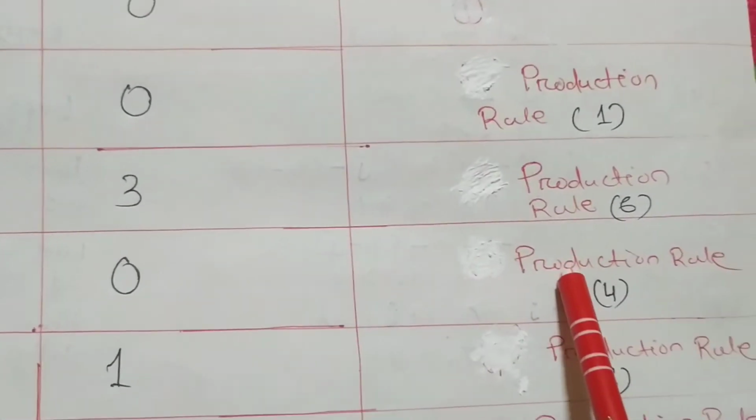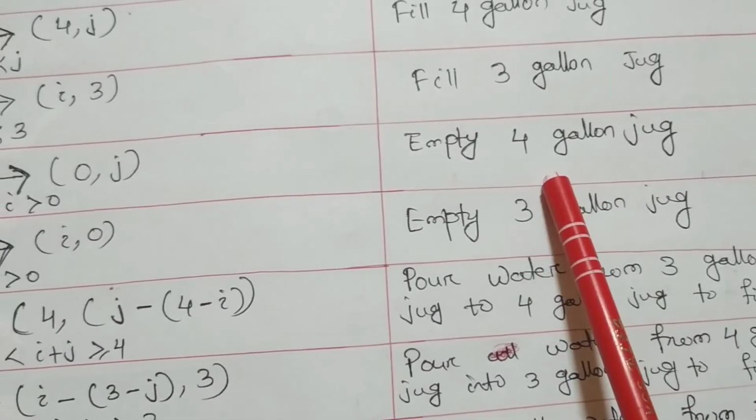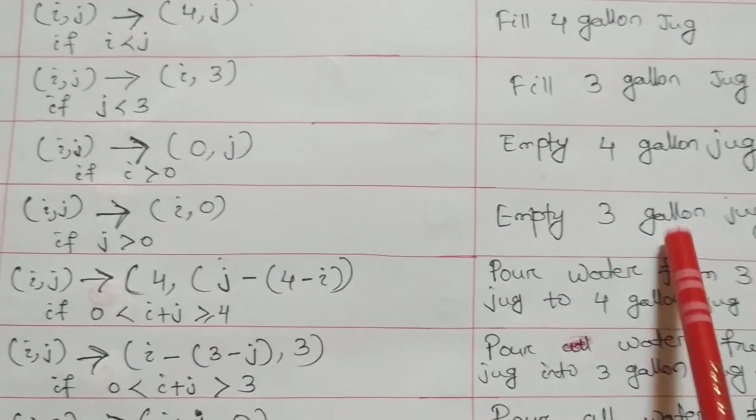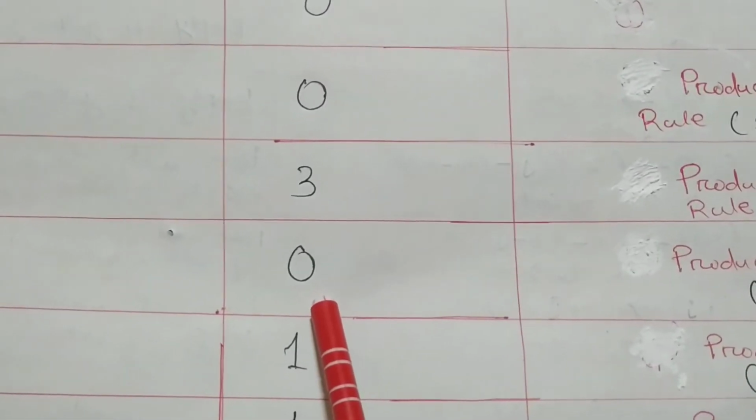Then here production rule 4. Production rule 4 means here what? We are emptying the 3 gallon jug. So here it is 1, and here we are emptying the 3 gallon jug. Production rule 4. You can see what is the production rule 4. Production rule 4 is empty 3 gallon jug, sorry. Empty 3 gallon jug. Okay, production rule 4. And here we did the same.